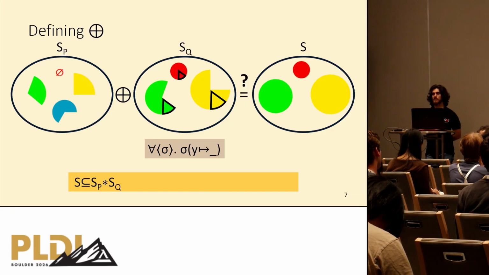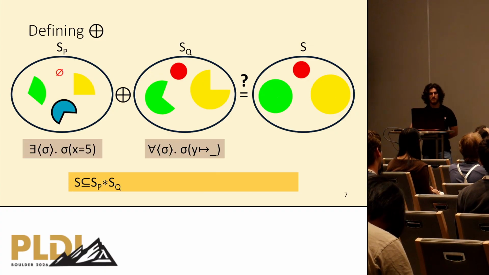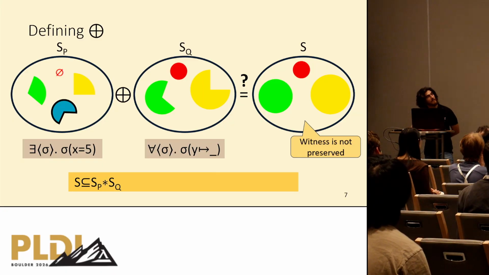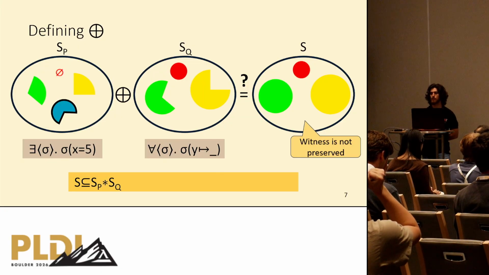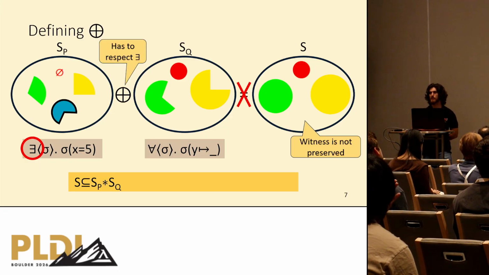What about the following S? Now we can see that the universal quantifier is indeed respected, but what about the existential? Let's say SP on the left satisfies that there is at least one state sigma with X equal to 5. And let's say that the blue color represents that X is equal to 5. As we can see on the right, we don't have blue color. That means that the existential quantifier is not respected, so we should refute that, because as I said, the combination predicate should respect also existential quantifiers.